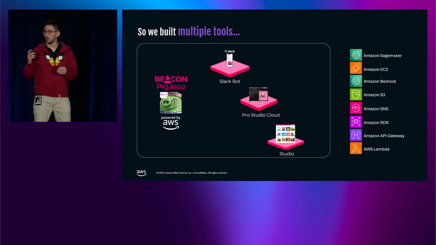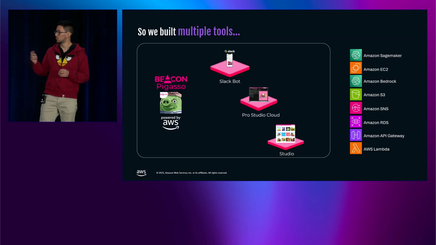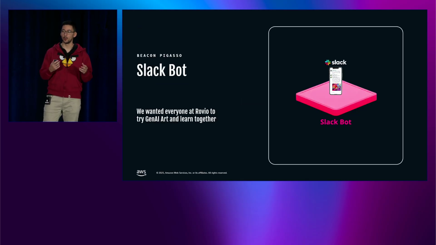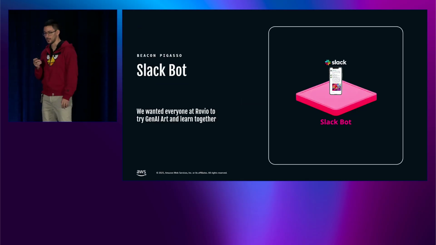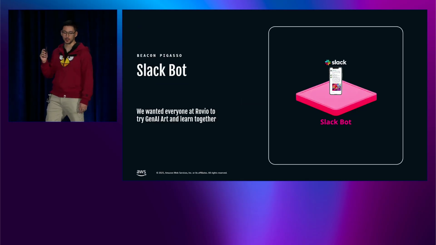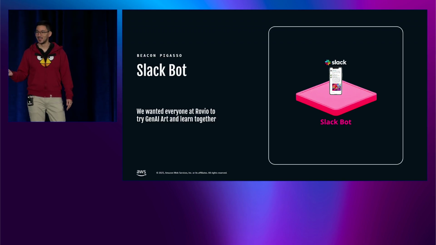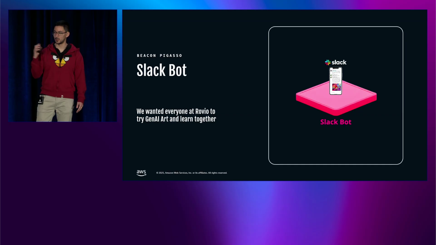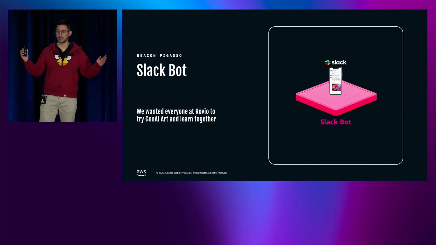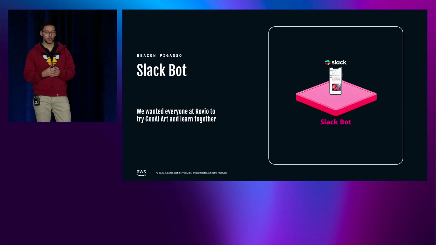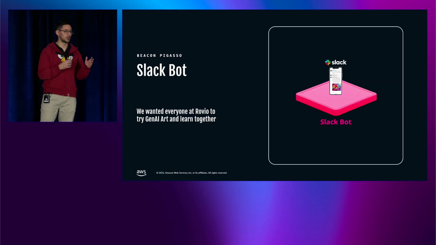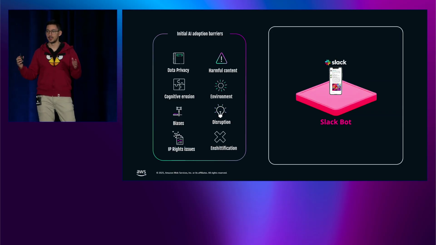And I'm going to explain now what each of these tools we built are and also why we built them. We started with the Slack bot because in our company, everyone had Slack. And our first goal, this was the first thing we did, was to democratize and learn together how to use these tools. So we wanted every person at Rovio to at least generate an image with AI and learn together.